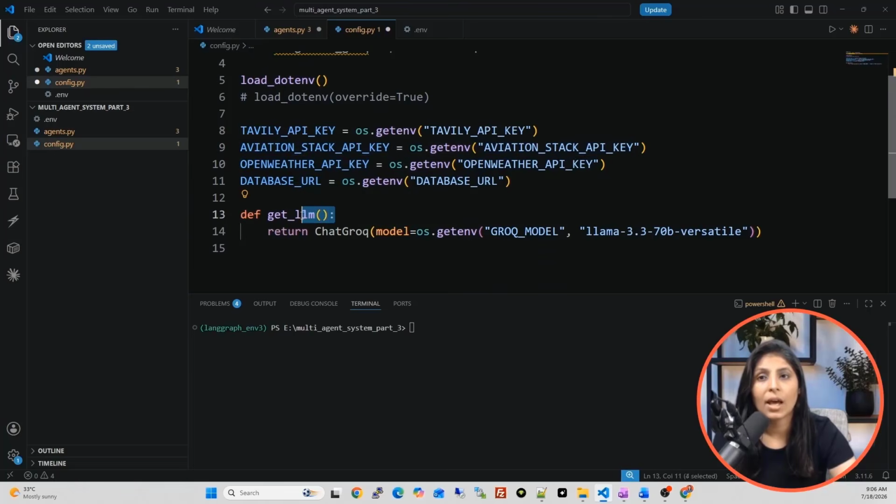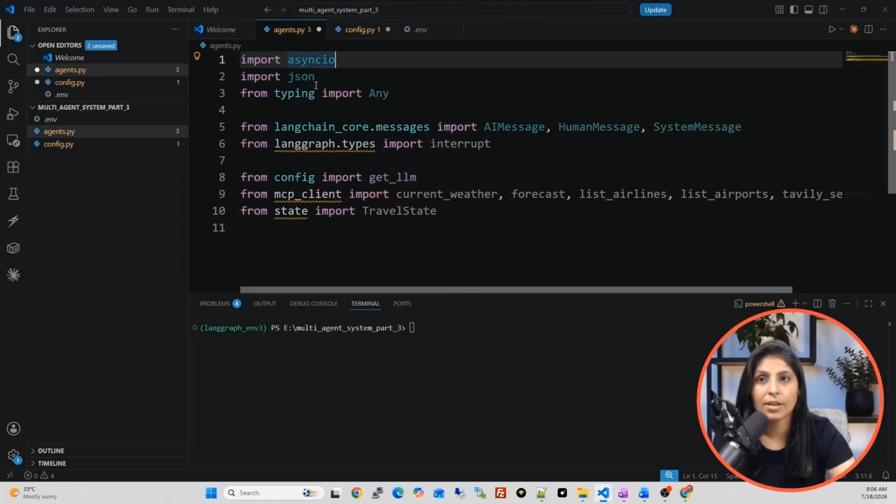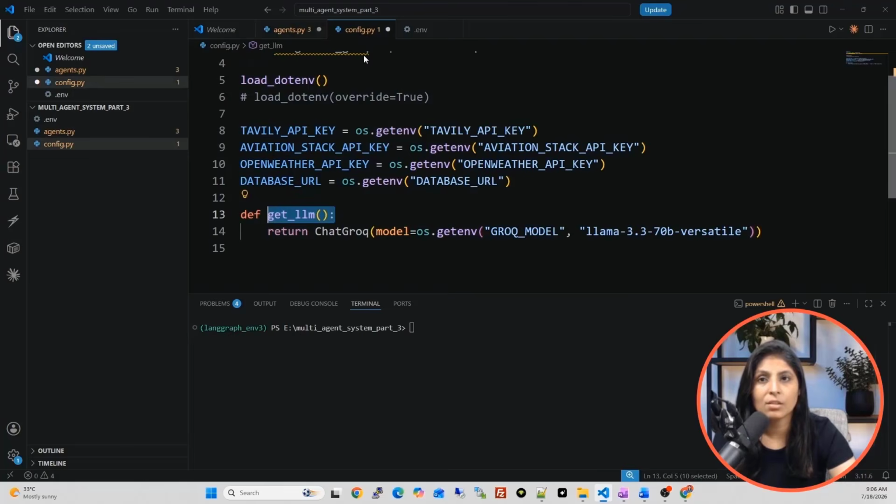And after that, I created one function with the name of getLLM. Remember in agents.py file, this function getLLM. This function we are creating over here. And in this function, I have simply mentioned which LLM we want to load. So we want to load Llama 3.3 70 billion parameter model, versatile model. And using this model, our agent will perform the task.